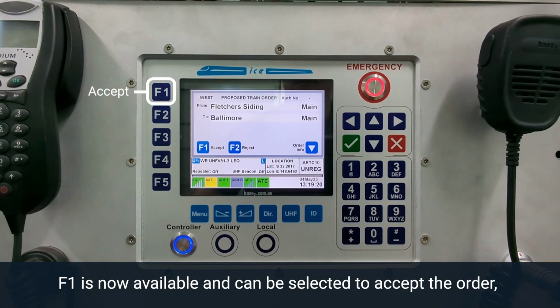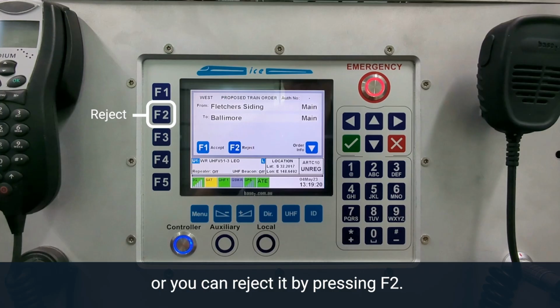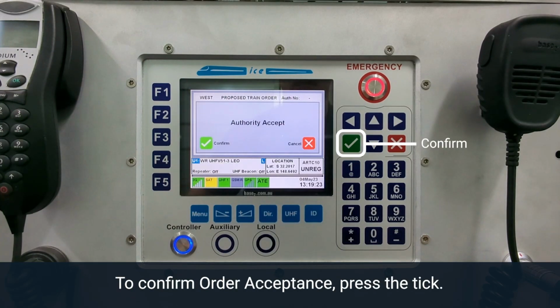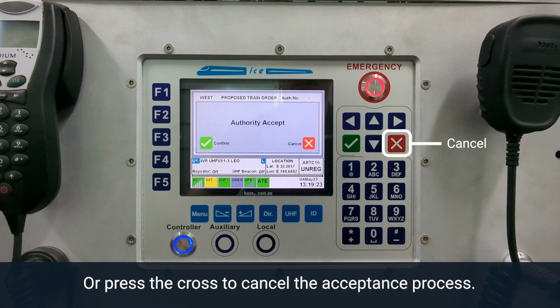F1 is now available and can be selected to accept the order. Or you can reject it by pressing F2. A confirmation window will be provided. To confirm order acceptance, press the tick, or press the cross to cancel the acceptance process.